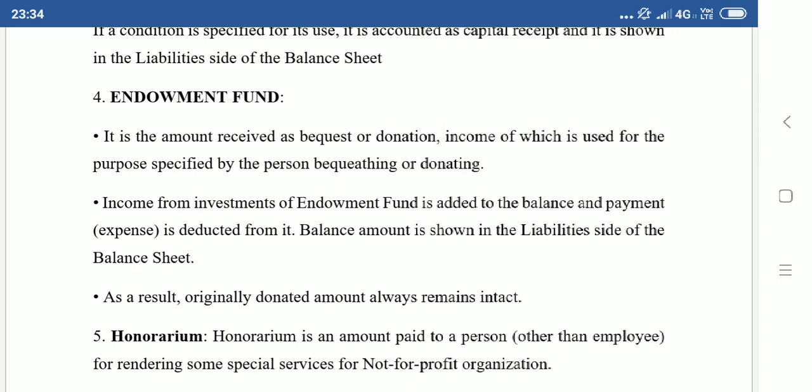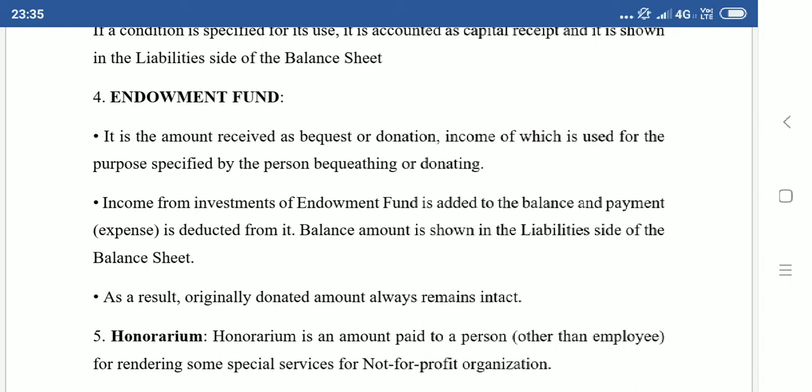So, where legacy can be general or specific, endowment funds are only specific in nature. And the main fund is never consumed. The fund, say 5 lakh rupees, is invested in a fixed deposit. The interest from the fund is used. So the fund continues to remain forever and ever.